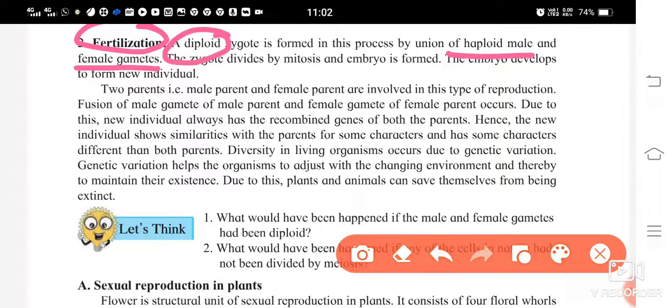Haploid means single. So one single male gamete and one single female gamete unite together to form a diploid zygote.